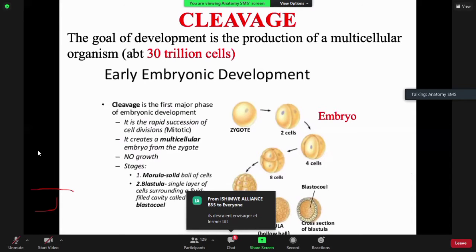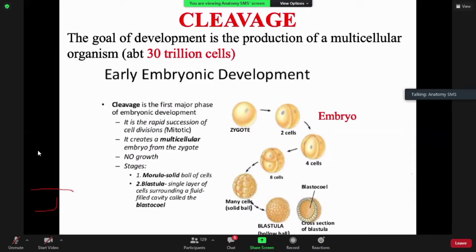So we are saying that cleavage is the first major phase of embryonic development. For the embryo to develop, to form a fetus, and then finally a baby, cleavage is the first process which has to occur after fertilization.